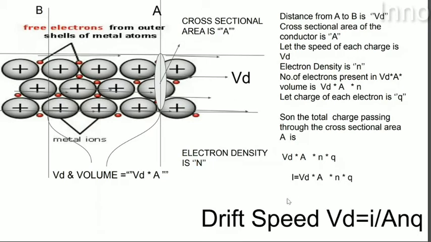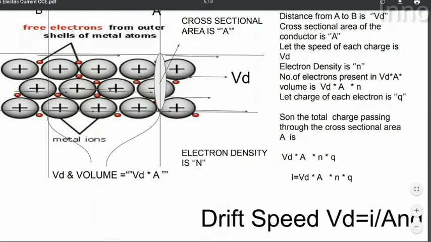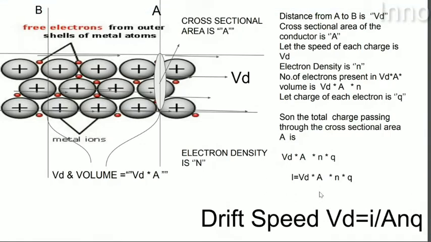Here Vd represents drift speed. So take the Vd to the left and take the I to the right, then we get the drift speed formula: Vd equals I by A N Q. With this formula itself we can justify and explain one more concept.